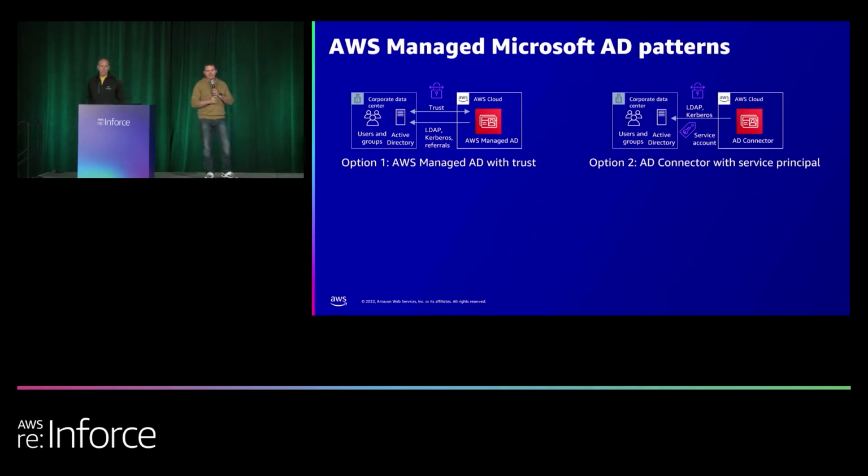So the next one is AD Connector. Typically I see customers start out with an AD Connector connected to their AD on premise, and they'll use this to deploy things like WorkSpaces. That way you can start to become familiar with the AWS ecosystem and you don't have to deploy a secondary domain in the cloud, but you can still use your existing AD service principals and security principals from day one.